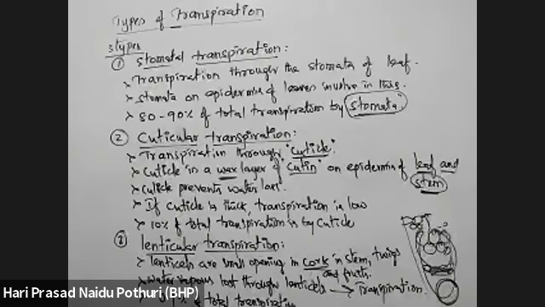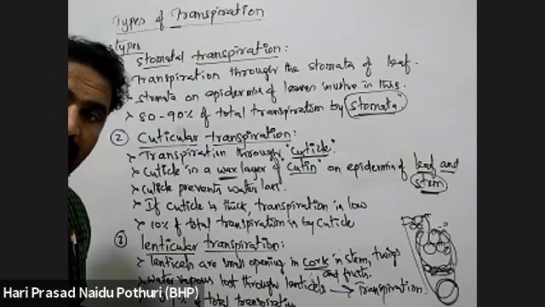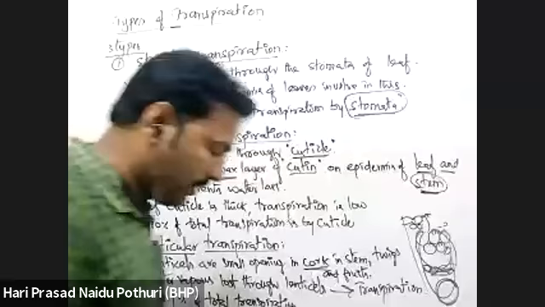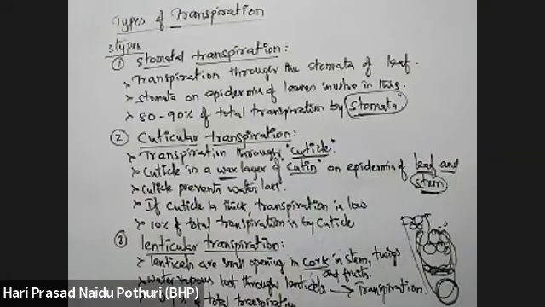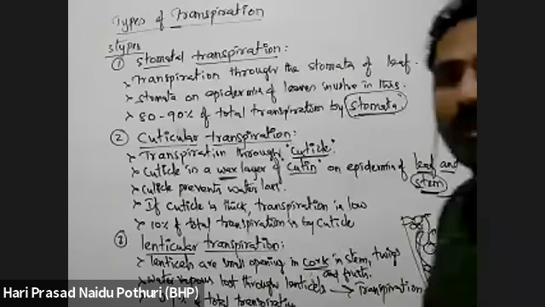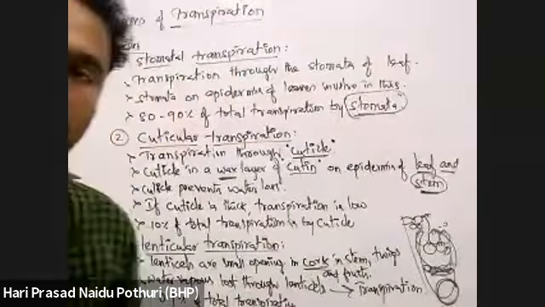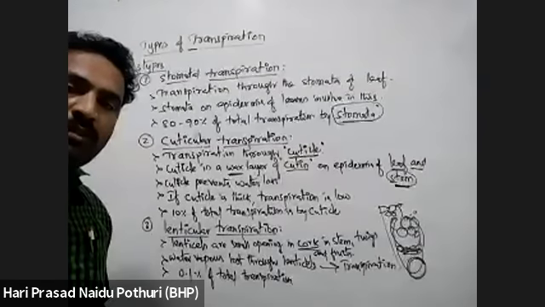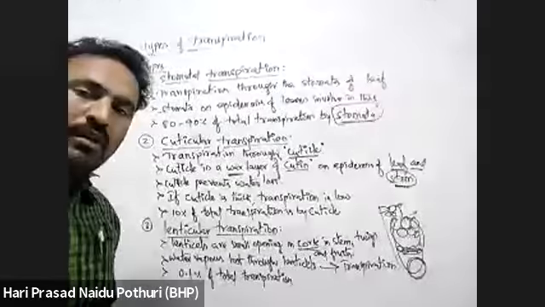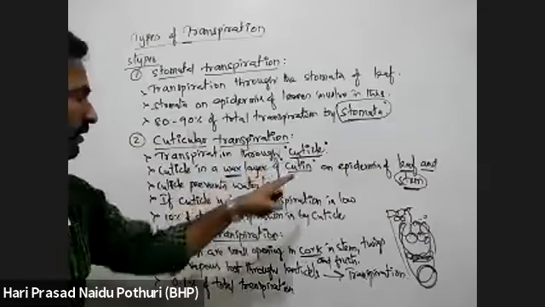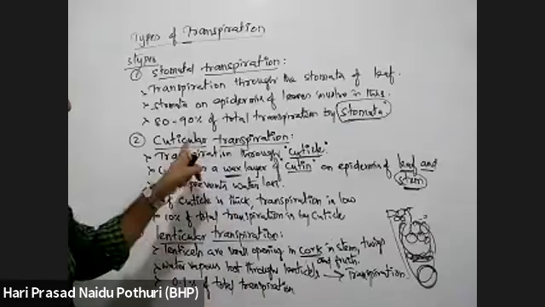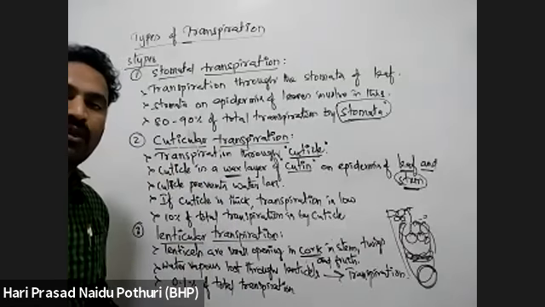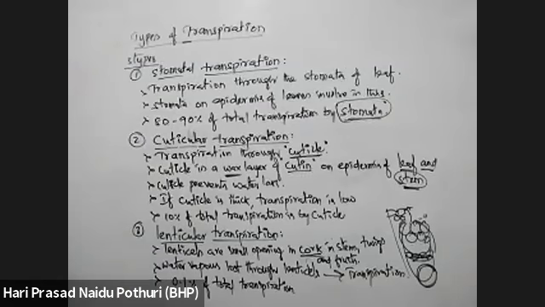Lenticels are majorly responsible for transpiration and also for the exchange of gases. In the stem also there is exchange of gases, and along with that, transpiration is also taking place in lenticels. That means the leaf is involved in transpiration through stomata, while the stem is involved in transpiration through cuticle or lenticel. Cuticular transpiration is seen and lenticular transpiration is seen.